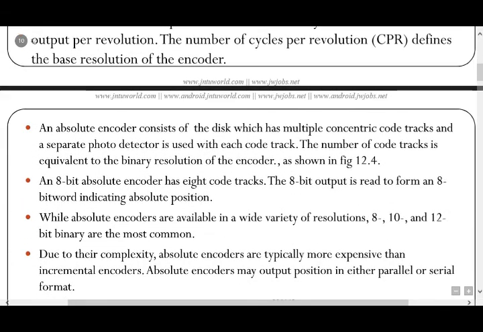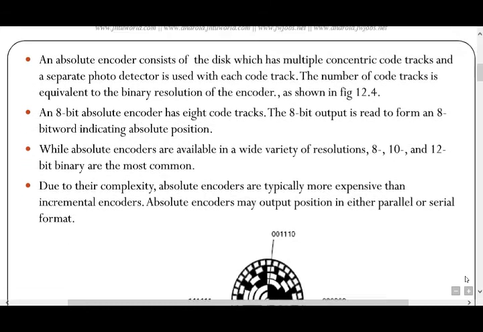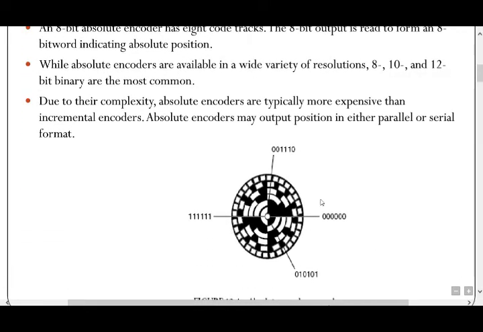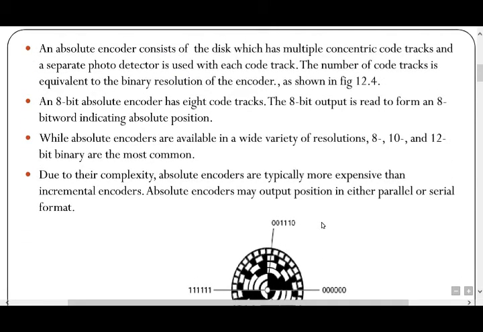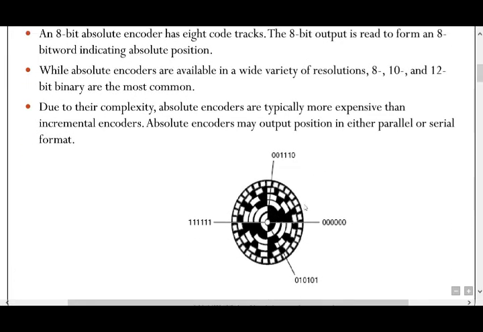An absolute encoder consists of a disc which has multiple concentric code tracks. A separate photo detector is used with each code track. The number of code tracks is equivalent to the binary resolution of the encoder. In this figure, you observe the binary resolution of the encoder. An 8-bit absolute encoder has 8 code tracks. The 8-bit output is read as an 8-bit word indicating absolute position.